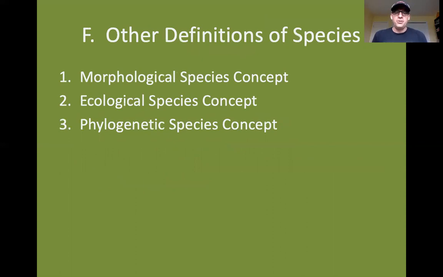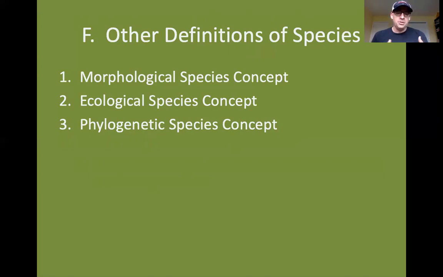So there are a few other definitions of species that are sometimes used. One is called the morphological species concept, where organisms are classified into different species based on their appearance. There's the ecological species concept, where organisms are classified into different species based on the role that they play in their environment.